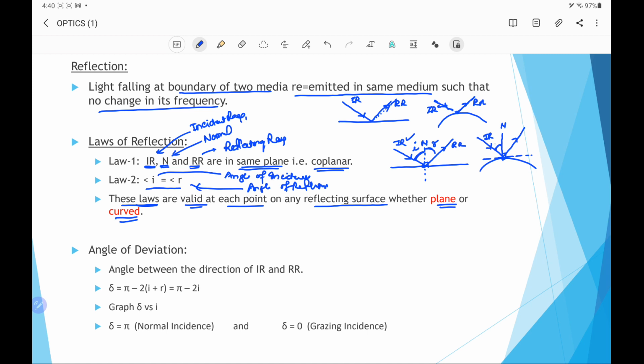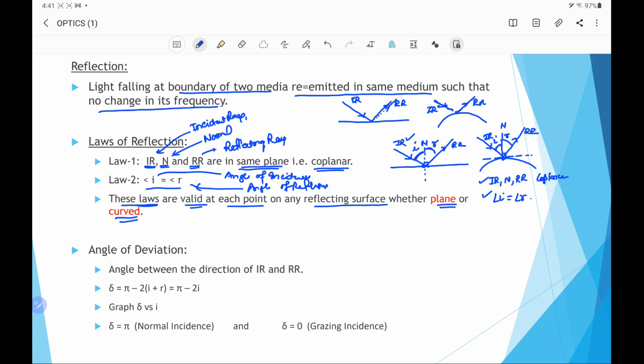So this angle of incidence is I, between the incident ray and normal, and similarly angle R is the angle of reflection, between the normal and the reflected ray. Here again the incident ray, normal and reflected ray are coplanar, in our case in the plane of this sheet. And the second law says the angle of incidence equals the angle of reflection.